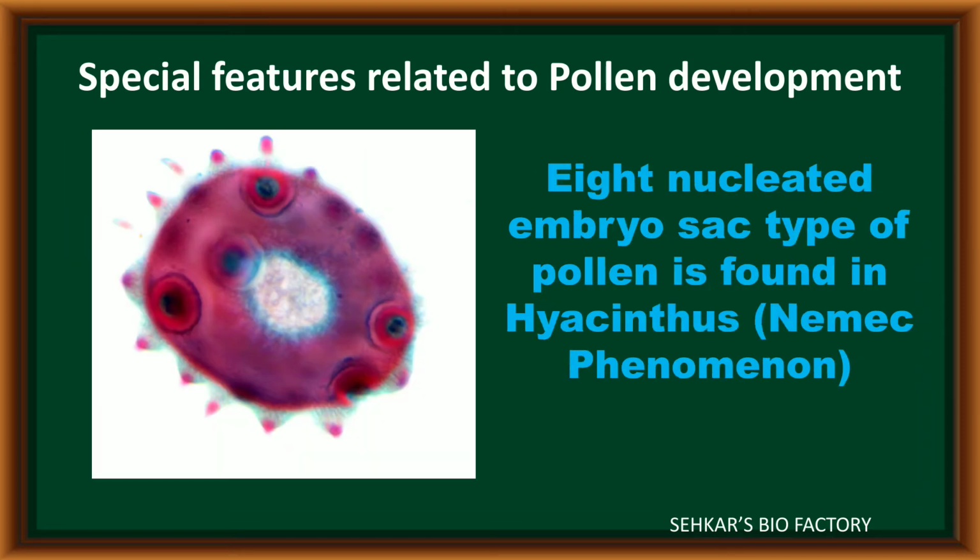In one plant, Hyacinthus, the pollen grain contains 8 nuclei. These 8 nuclei are arranged in the form of an embryo sac-like structure in the pollen grain. Such pollen grains are called embryo sac type of pollen grain. This pollen grain was identified by one of the scientists, Nemec, so this phenomenon is called the Nemec phenomenon.